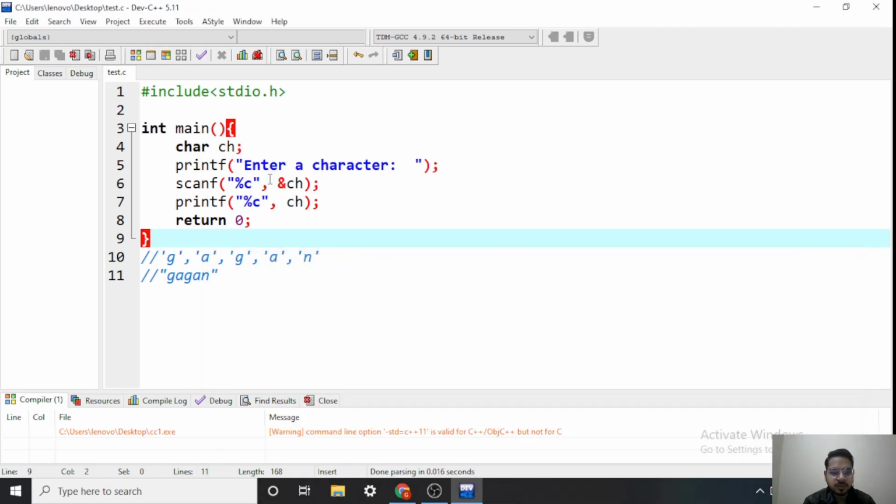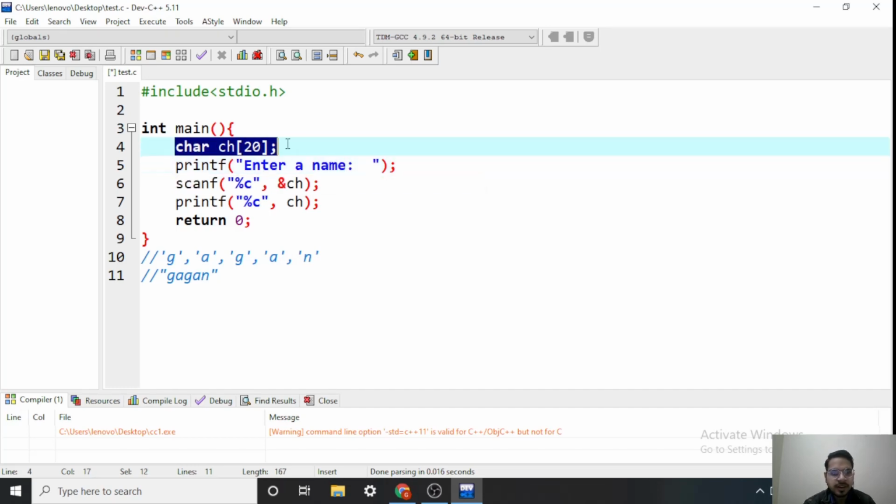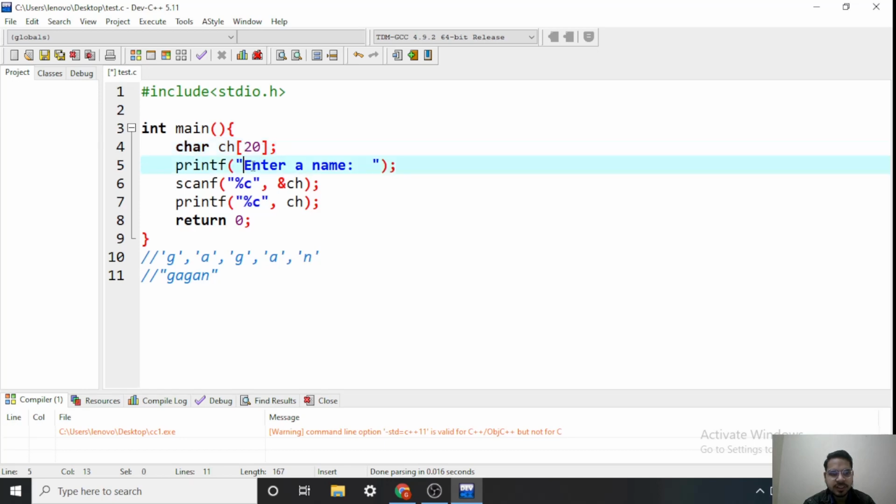Now how do we get it? As I already mentioned, a string is nothing but a character array, an array of characters. So if I change this character to a character array, like this, and let's say the maximum size could be 20. What I have done, I have taken a character array, maximum size I have declared as 20, means I expect that the maximum name would be of 20 characters. Then I print a message, enter a name, then I am taking the input in the array and then printing it.